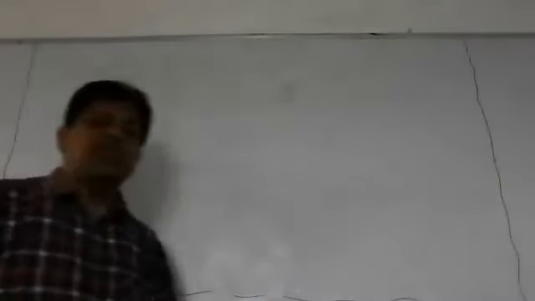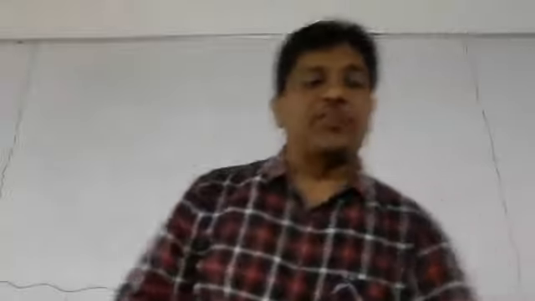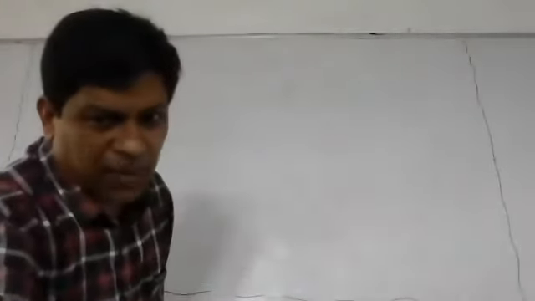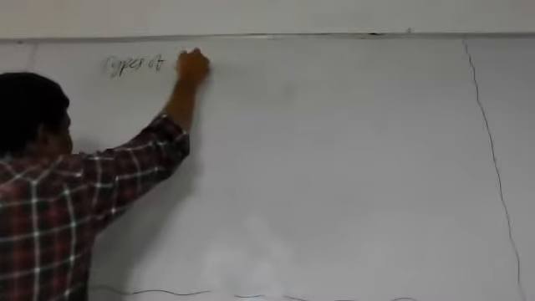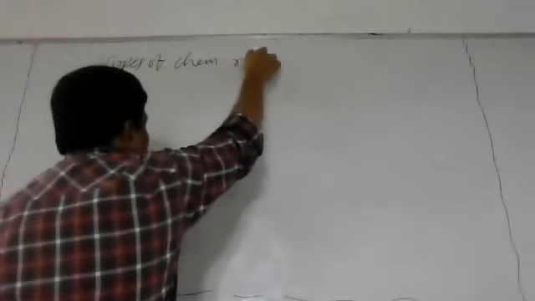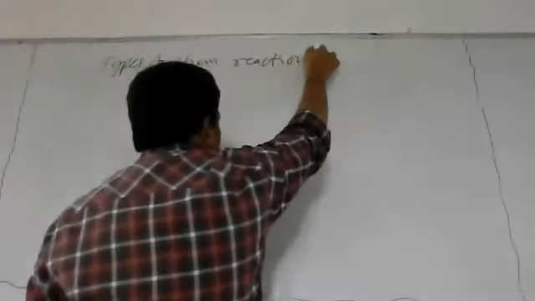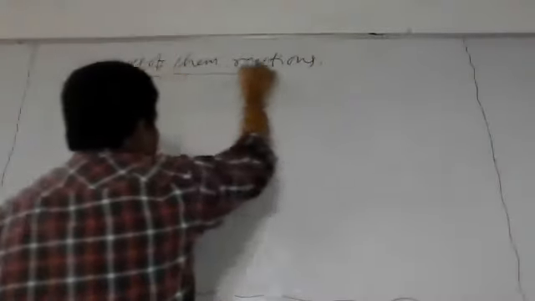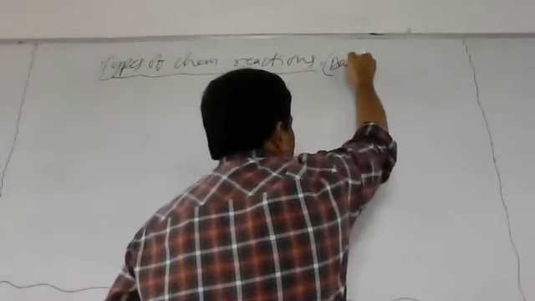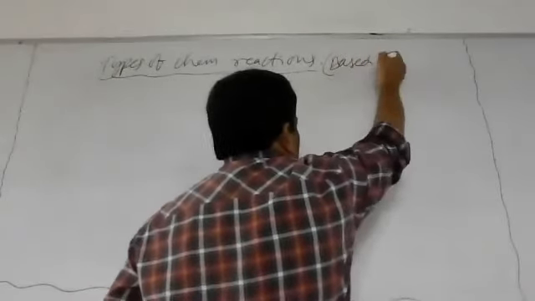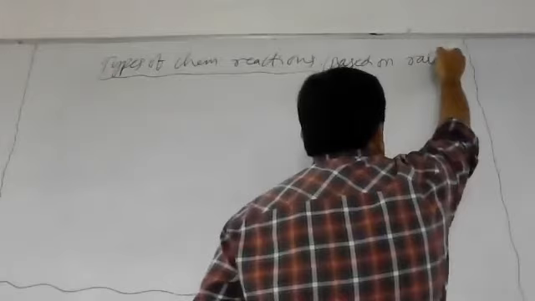Now we are going to study the types of chemical reactions, based on the rate of chemical reaction.